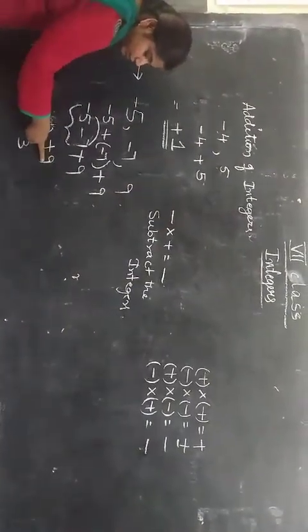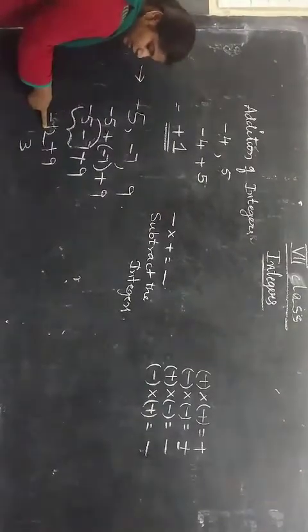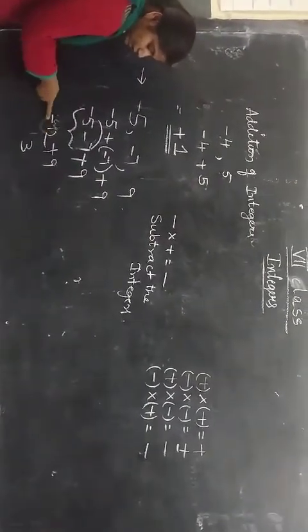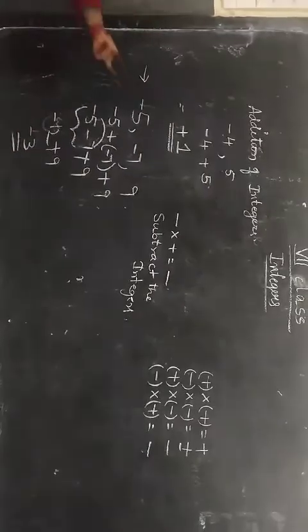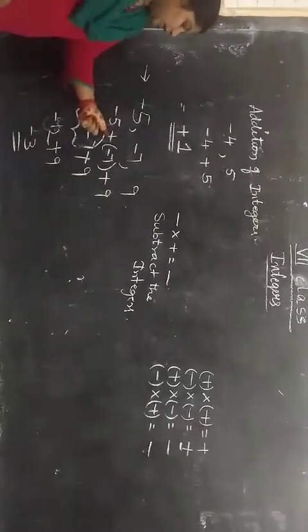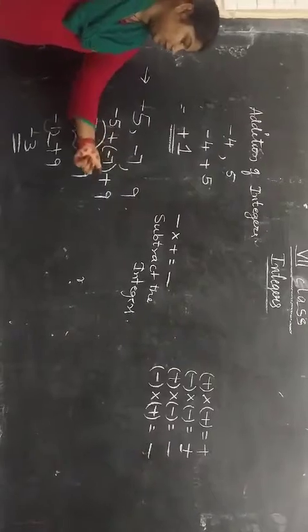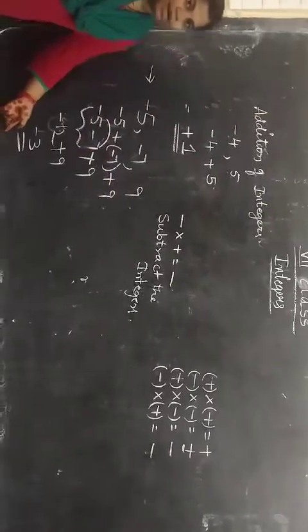In 12 and 9, what is the bigger number? 12 is the bigger number. So what is the bigger number's sign here? Minus. So the result is minus 3. The total result of minus 5 plus of minus 7 plus 9 is how much? Minus 3. Now one more example we will take.